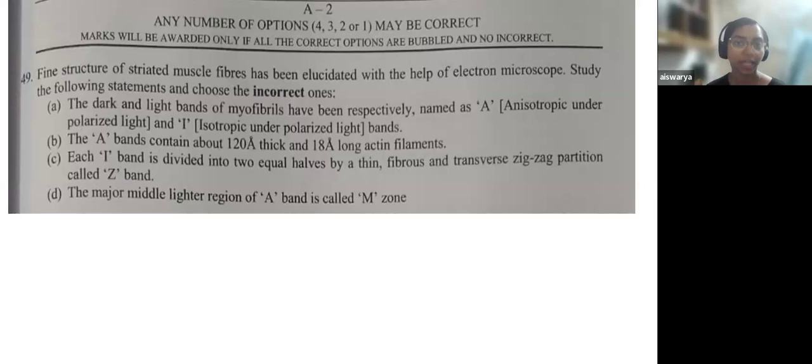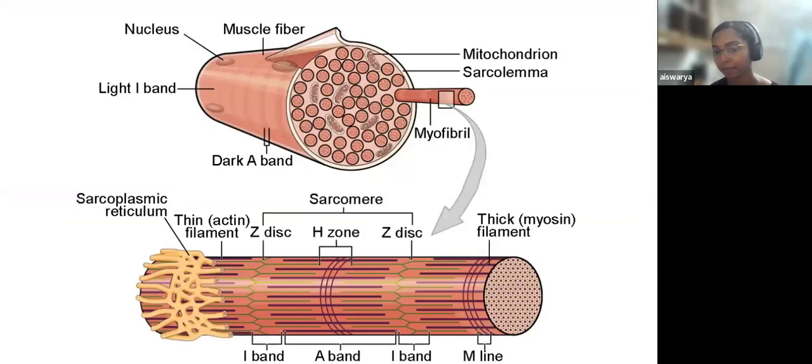Now, the 49th question is: the fine structure of a striated muscle fiber has been elucidated with the help of an electron microscope. Study the following statements and choose the incorrect one. See, they have given it in bold format that you have to find the incorrect statement. So before finding the incorrect statement, just for you to recall the muscle fiber, I have just added a picture.